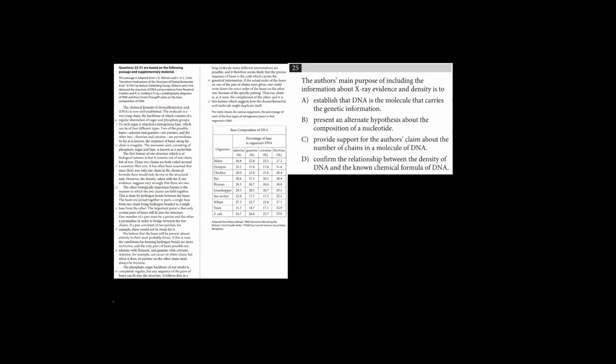Question 25 reads, the author's main purpose of including the information about X-ray evidence and density is to blank. It says purpose right here, so that tips me off that this is a purpose question. With purpose questions, these are why questions. Why does the author say something? We want to always consider main idea because whatever he does is usually contributing to that main idea.